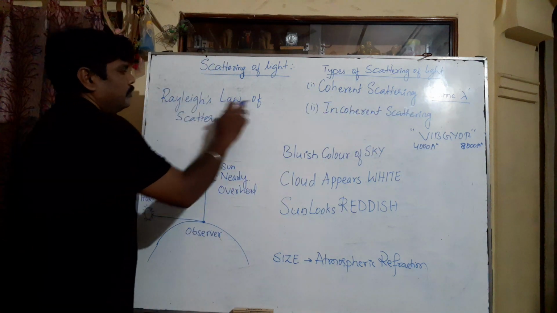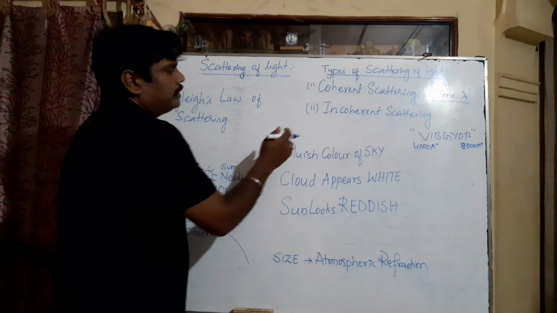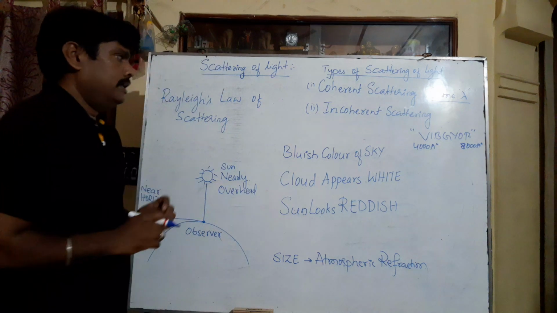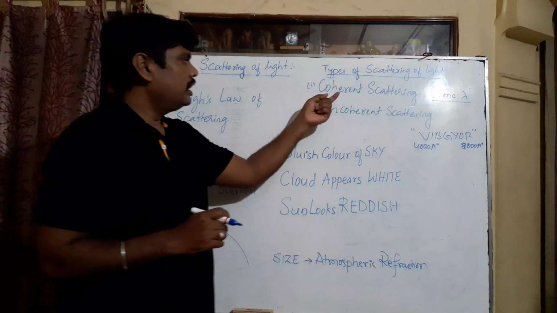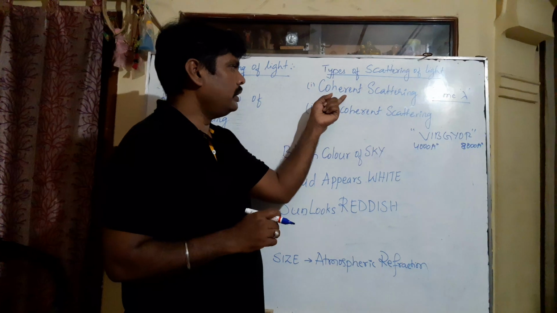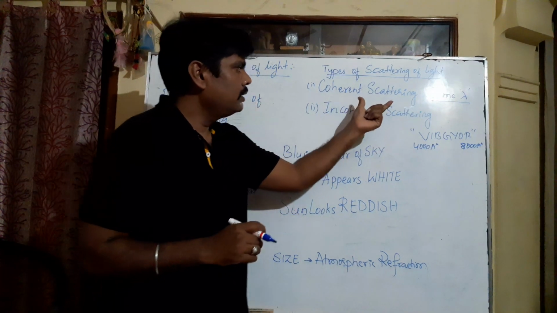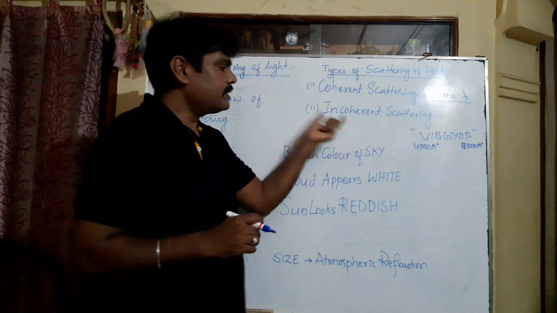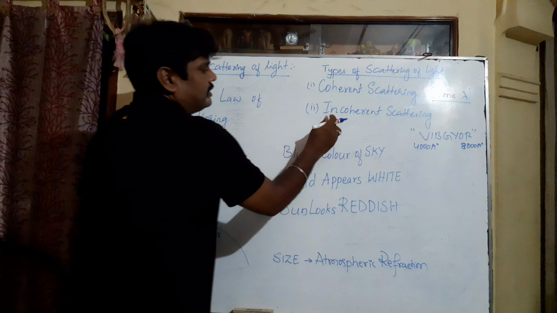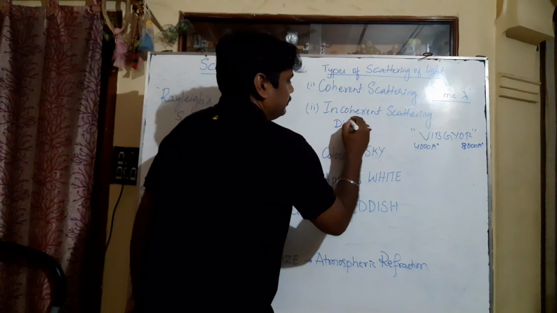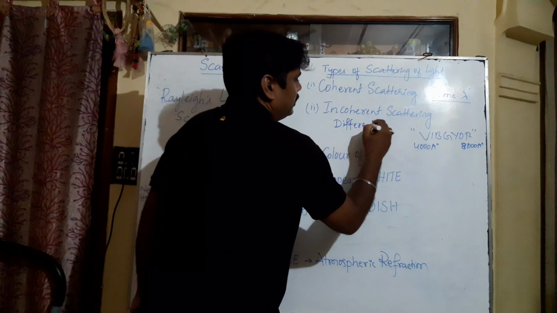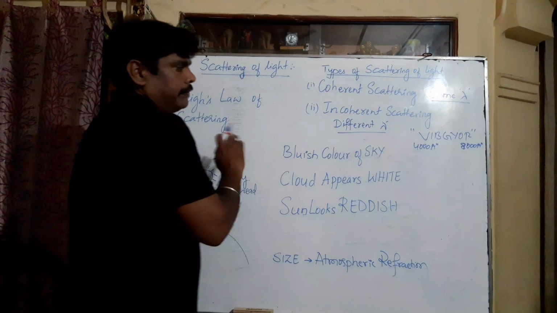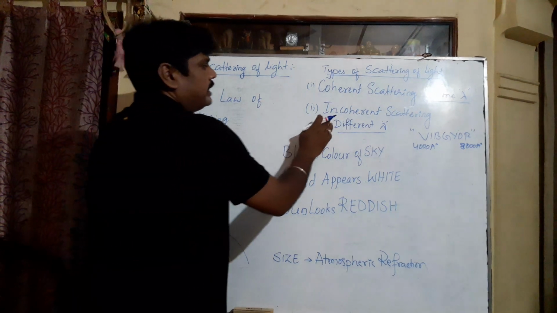I will tell the statement of Rayleigh scattering later on. Before that, let us see what incoherent scattering is. Incoherent means opposite to this one. In coherent scattering, the incident wavelength and scattered wavelength are the same, but here they are different. So the incident wavelength and scattered wavelength are different, not the same. That is why it is called incoherent scattering.